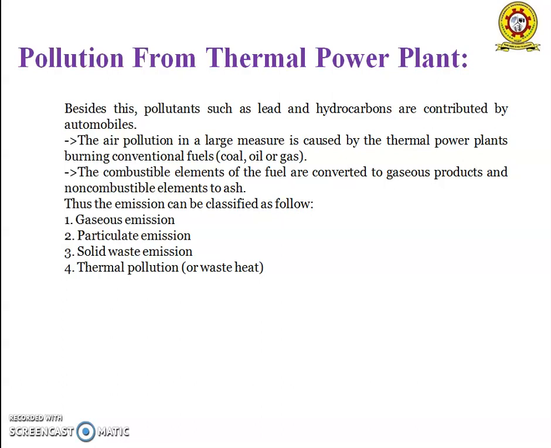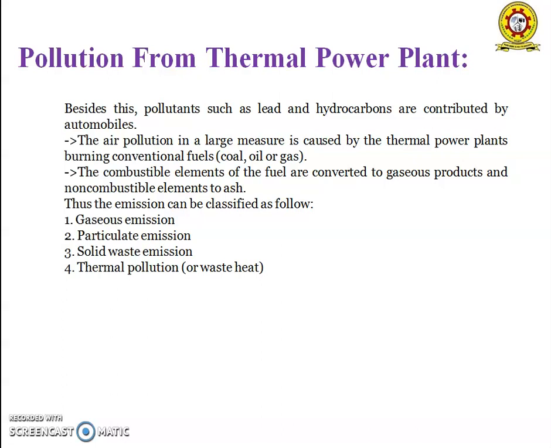A thermal power station invariably has to discharge an enormous amount of energy into the water, since water is one of the mediums largely used to condense steam. If this heated water from the condenser is discharged into lakes or rivers, the water temperature goes up. The ability of the water to hold dissolved gases goes down when the temperature increases. At about 35 degrees centigrade, the dissolved oxygen will be so low that the aquatic life will get reduced. Means the aquatic life gets affected due to the thermal pollution.